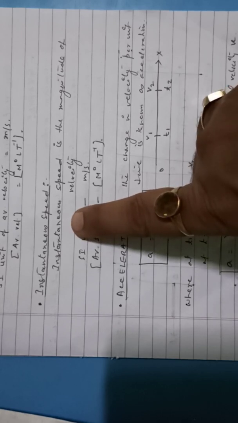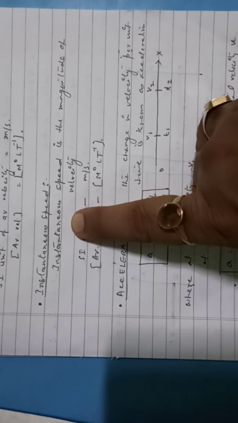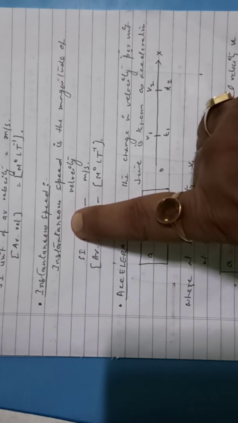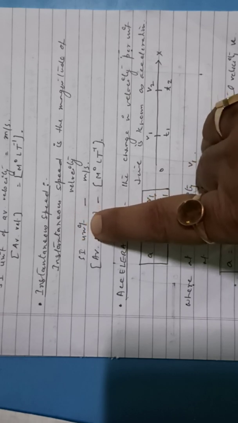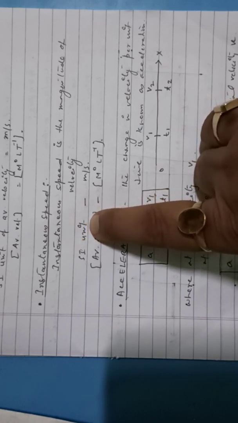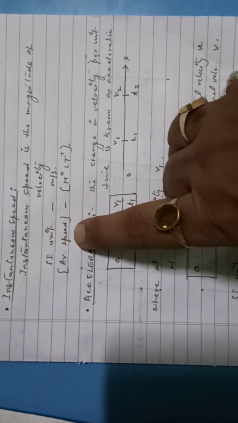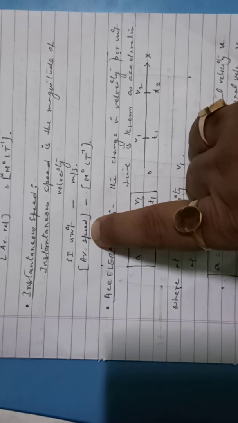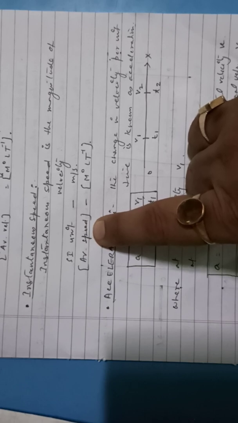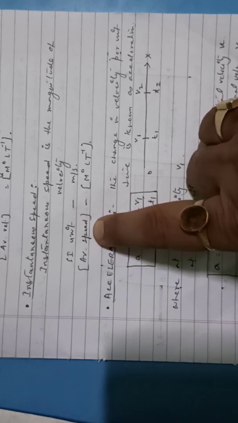First, uniform speed: when an object covers equal distance in equal intervals of time. Non-uniform speed: when an object covers unequal distance in equal intervals of time. Average speed is the ratio of total distance to the total time taken. And instantaneous speed is the magnitude of velocity.